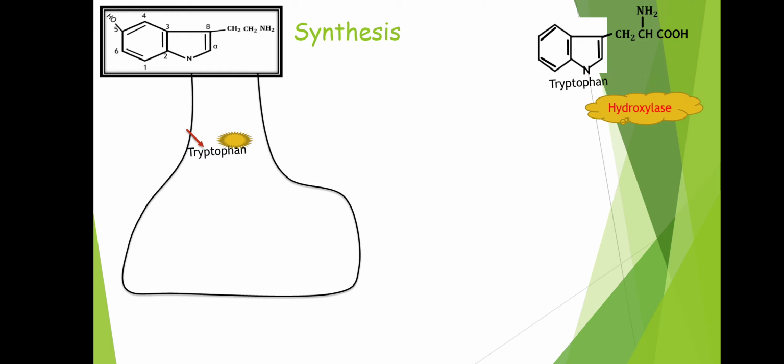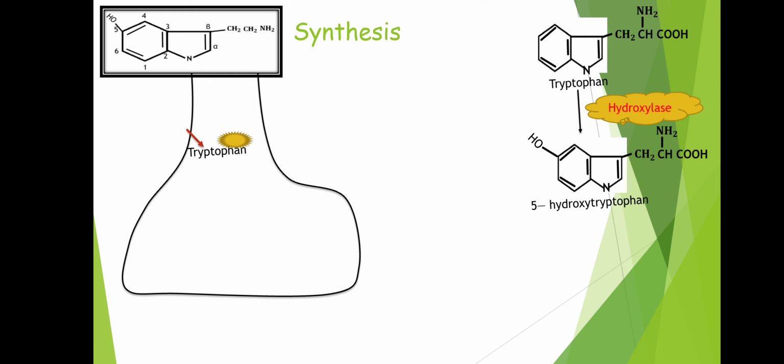What do we expect this hydroxylase will do? Yes, to this tryptophan on the fifth position it will add an OH group, and this was what we want. So now tryptophan is converted into 5-hydroxytryptophan. Same tryptophan, but at the fifth position there is a hydroxyl group, so we call it 5-hydroxytryptophan.